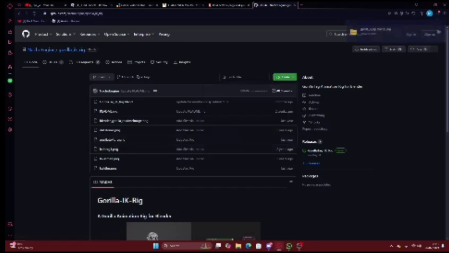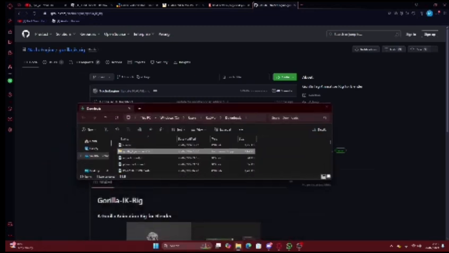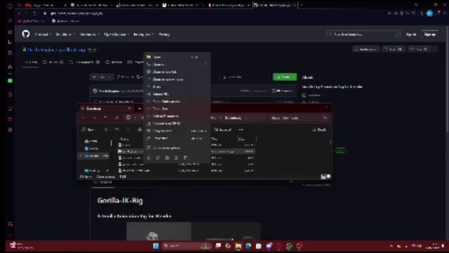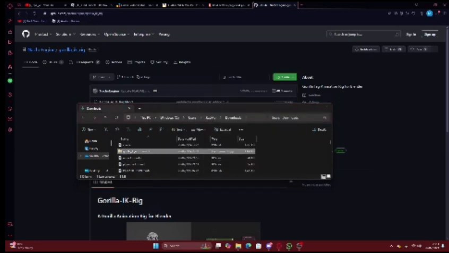Once you've downloaded it, go into your files, but don't actually open it. Right click it and press extract all. Press extract. And then it should extract.